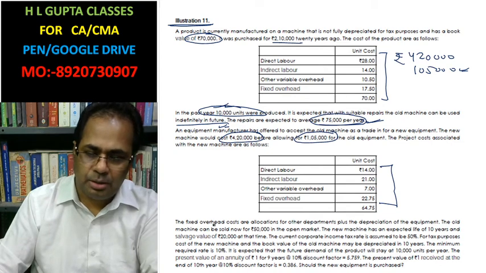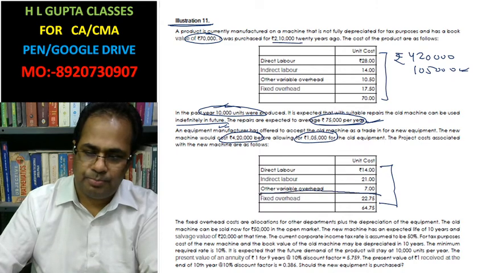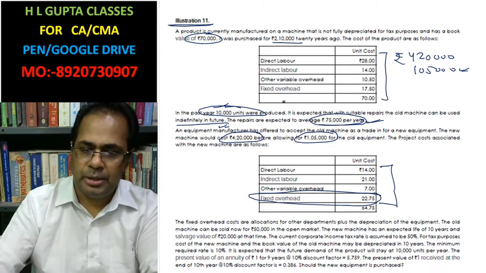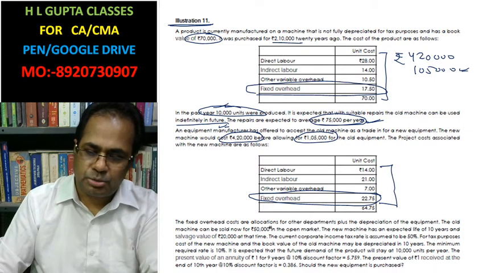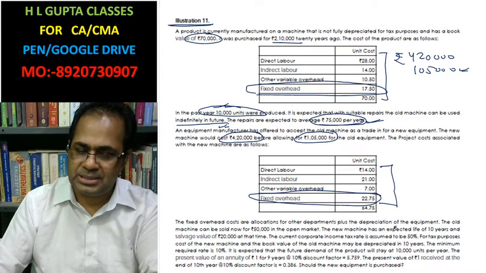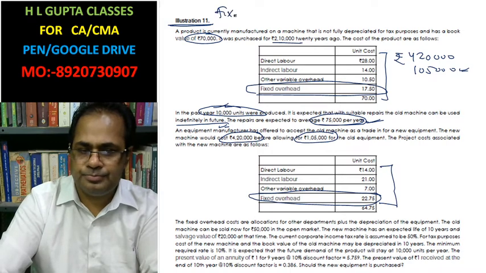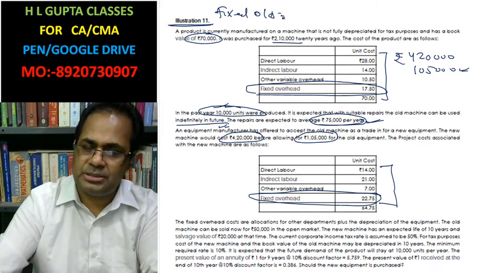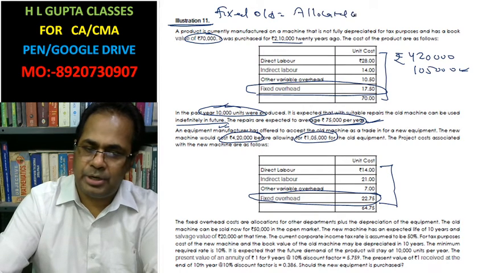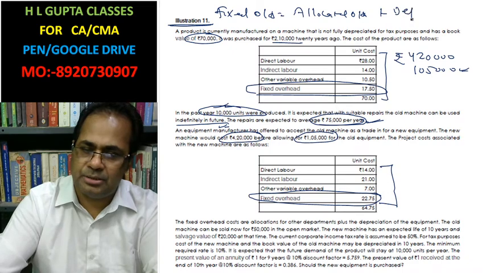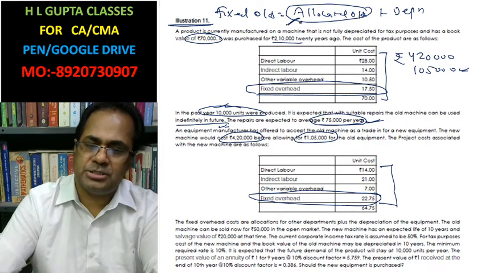Now about the fixed overhead. It is saying the fixed overhead is the allocation to other departments plus depreciation of the equipment. It means fixed overhead is a combination of two things: allocated overhead plus depreciation. Allocated overhead is not considered for decision making.